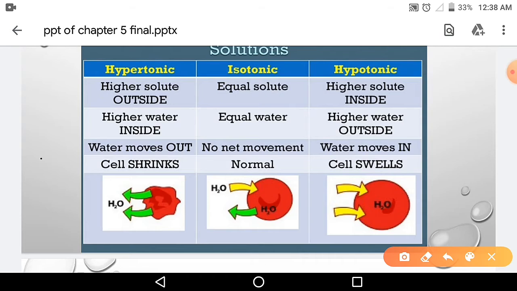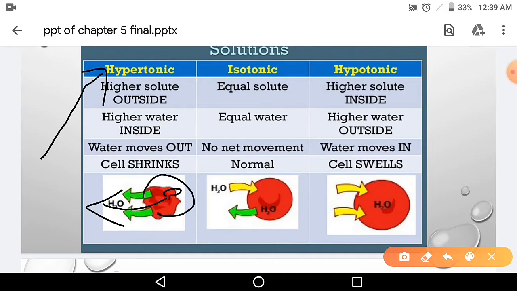Now in hypertonic solution, what happens? When living plant cell loses water through osmosis, what will happen? If the concentration of water outside is less, then this water will move out from the cell and the cell will shrink.